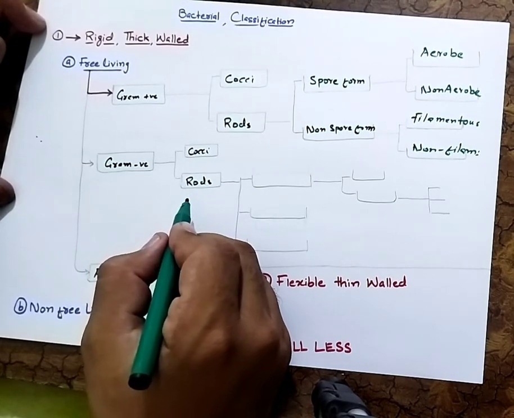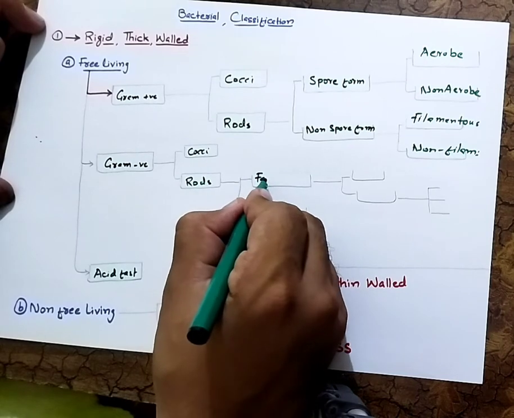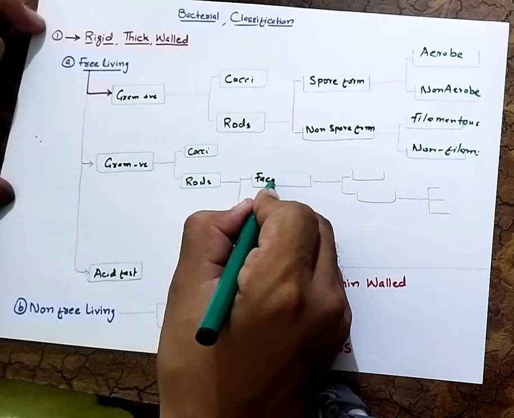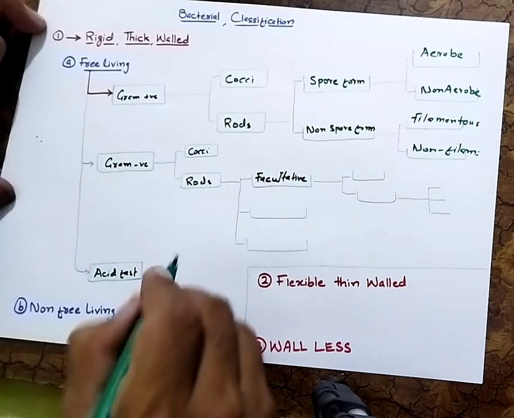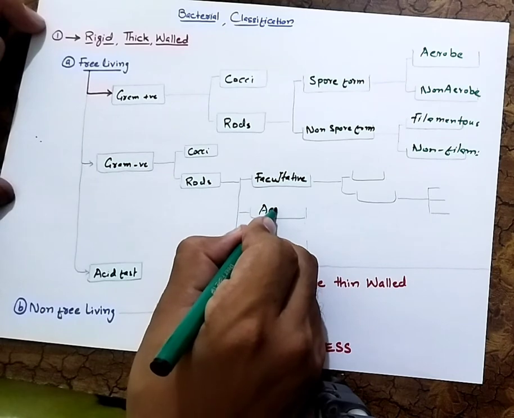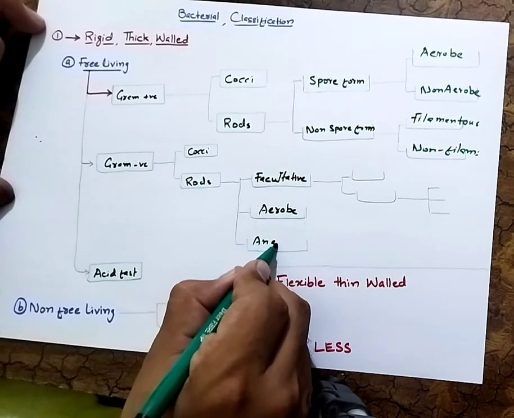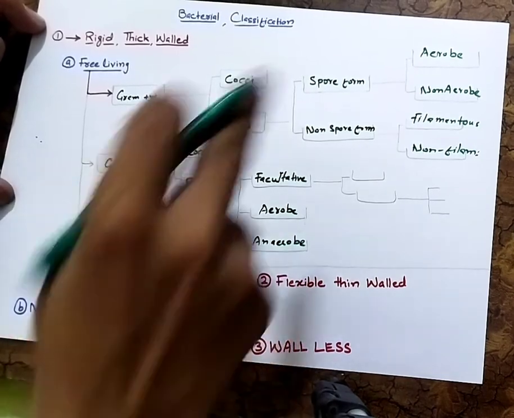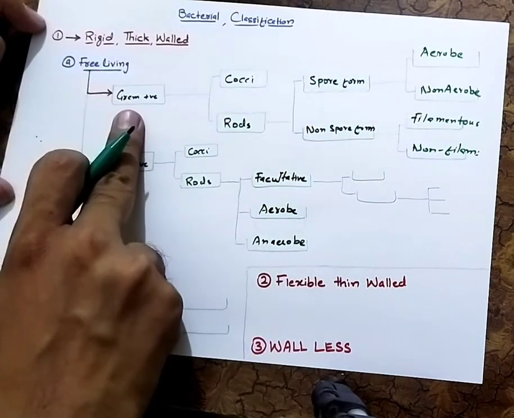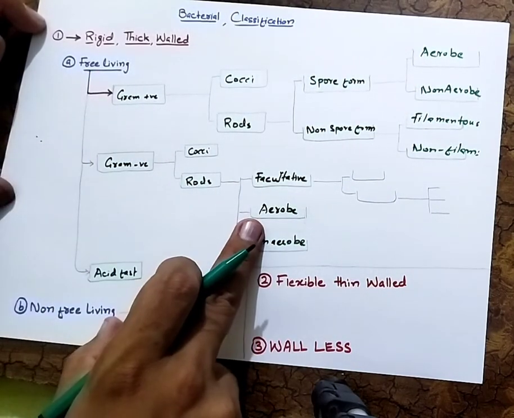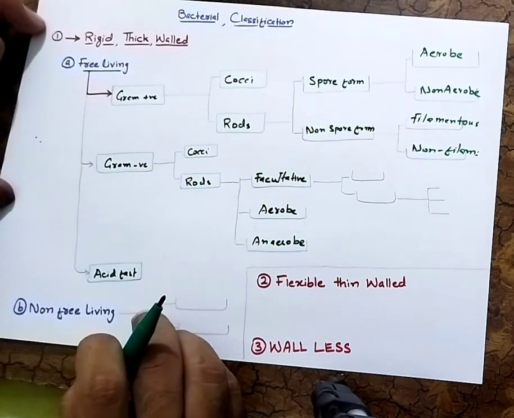And the rods are further classified into three major categories. The first one is facultative aerobe, right? Facultative aerobe, okay? And then the second is aerobe and the third one is anaerobe. So don't be confused between this aerobe and this aerobe, because these are the aerobes of the gram positive bacteria, right? And these are the aerobes which contain the gram negative staining. So these are different from each other, okay?